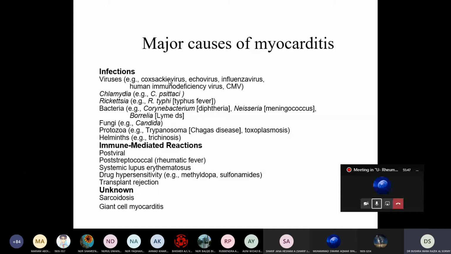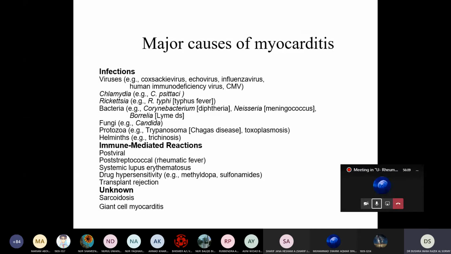You know, with the Coxsackie virus, sometimes a patient comes with sudden death and there is no obvious clinical manifestation, nothing, just because of the Coxsackie virus. Coxsackie virus usually causes, remember, hand-foot syndrome.